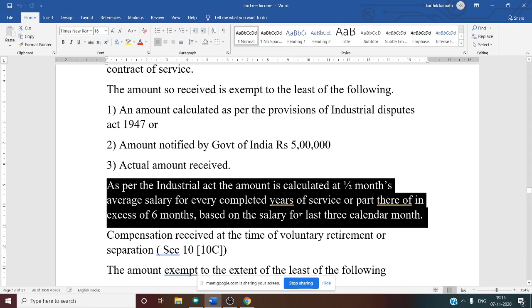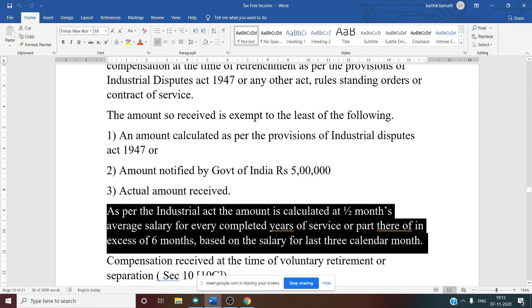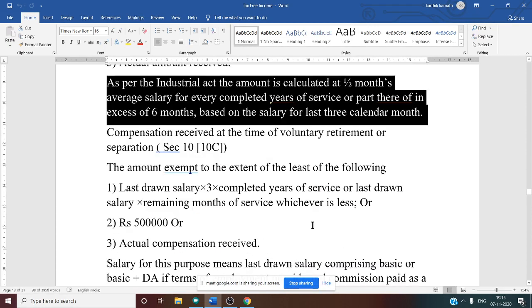Completed years of service and part thereof is given. That means if, suppose, 25 years 7 months is given, then 7 months is considered as one entire year. So the total years of service in that case will be 25 plus 1, 26 years. Yes. So you need to remember these rules. These are not very important, but sometimes they may ask a question on the 6 months. Yes. So now let us see the next one.